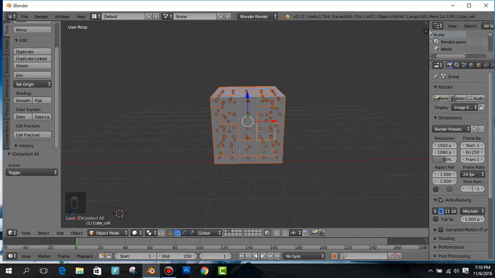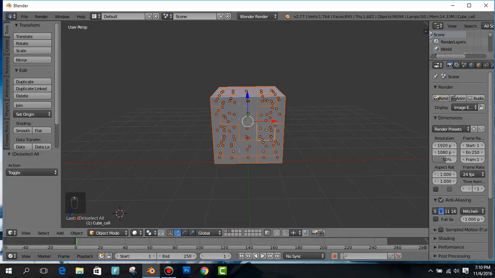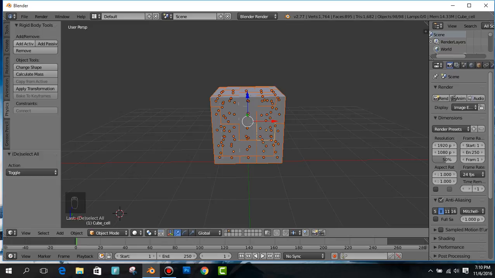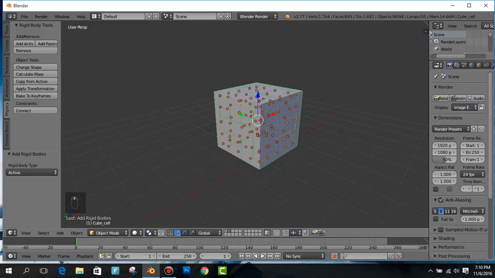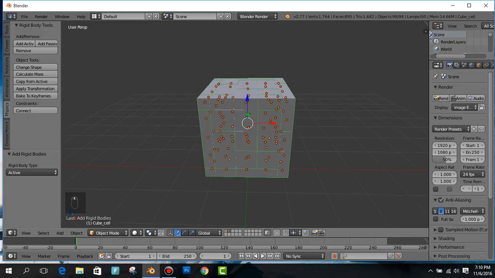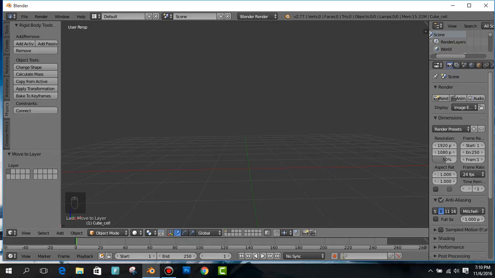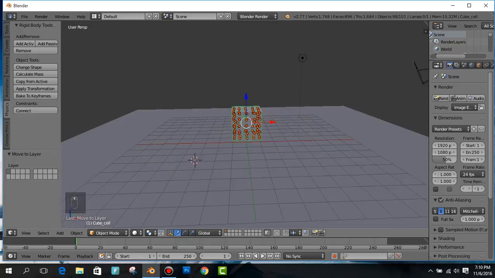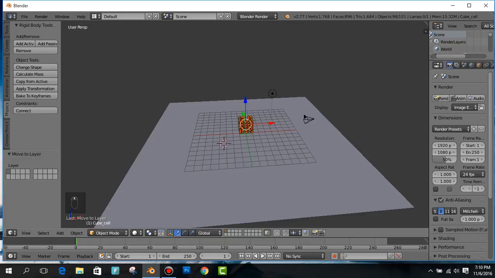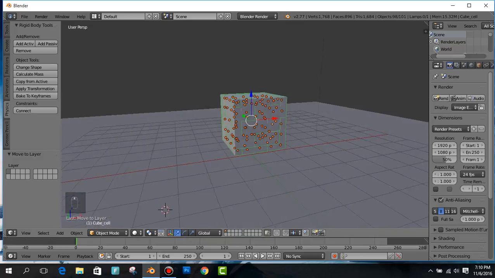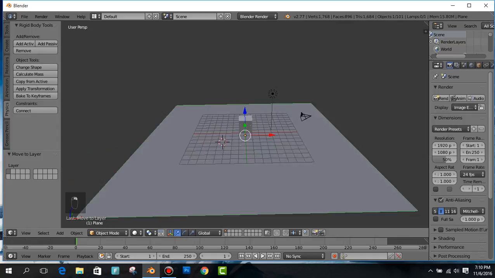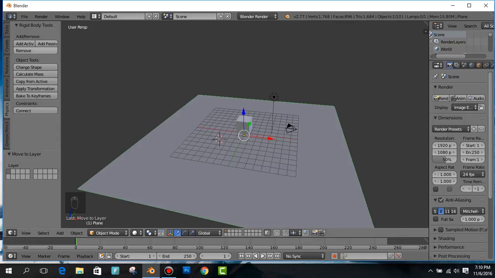Now you can go into physics, then tap on the add active button. Tap on that and go to the active mode. After it you can just press the M button, then it's clear. Now you can look that it is going to the layer. So the cube is in active mode, and this blue one is in passive mode.